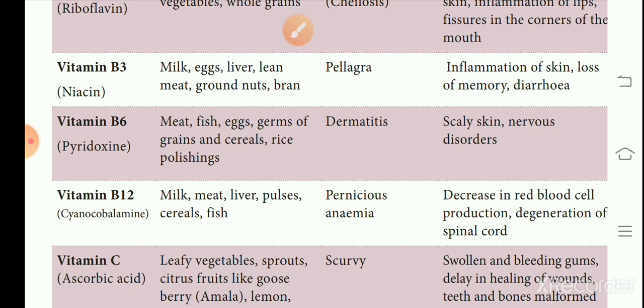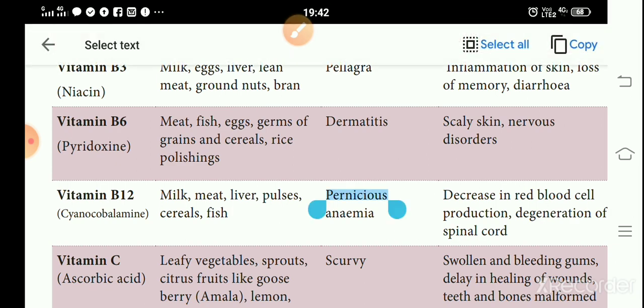Then next, vitamin B6, that is called pyridoxine. Sources are meat, fish, egg, germs of grains, cereals, rice polishing. The disease is dermatitis. Dermatitis means related to skin. So scaly skin, nervous disorder. This will lead to scaly skin and nervous disorder.